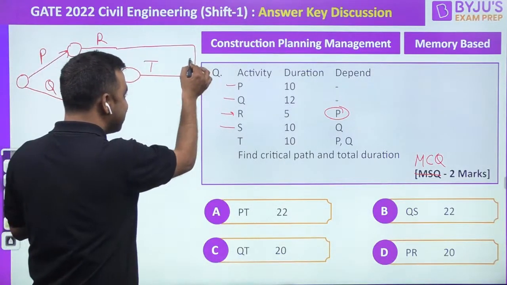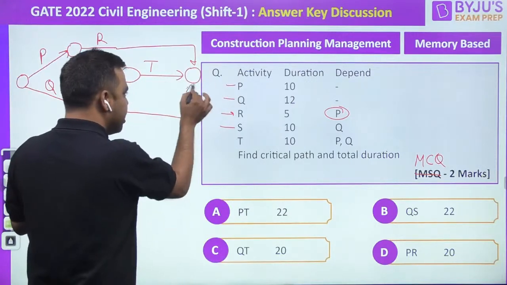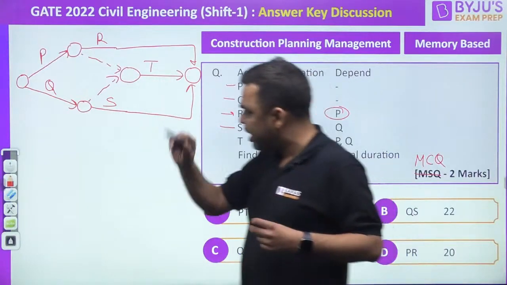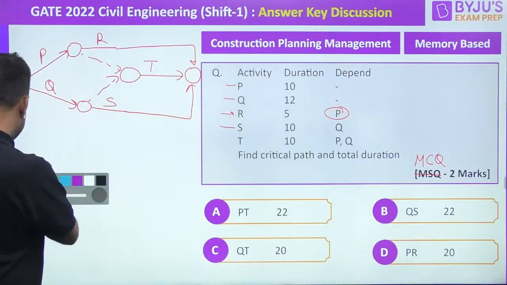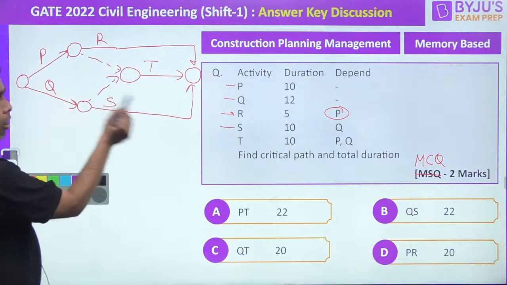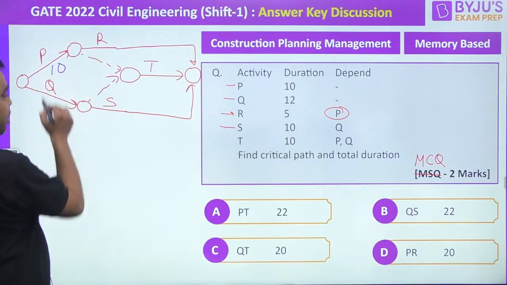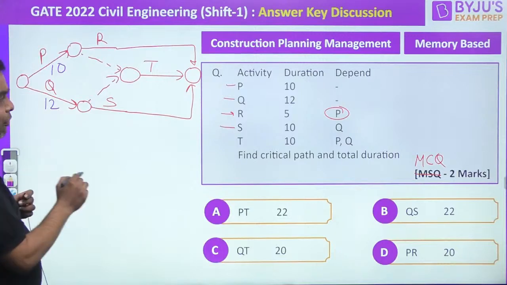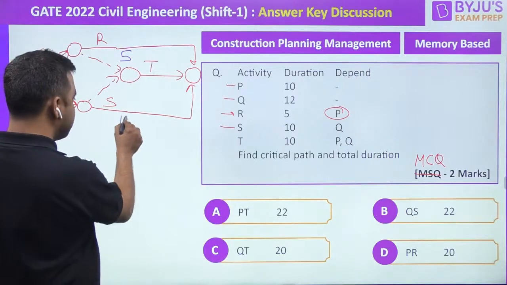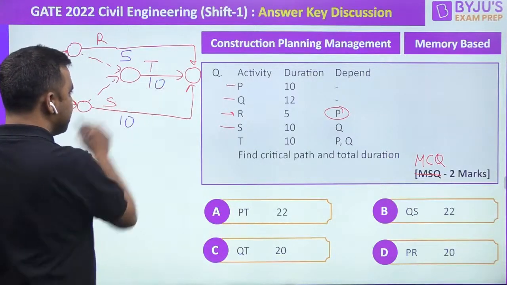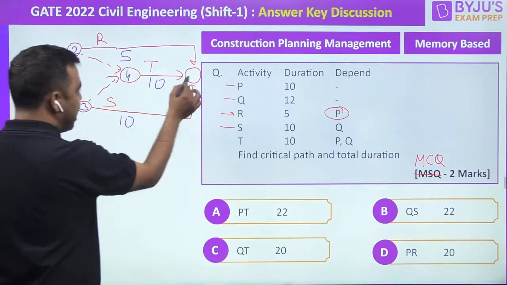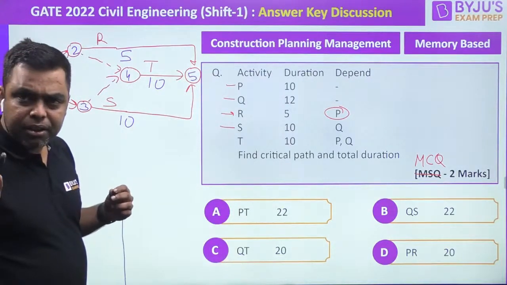So now this is my complete network diagram. Agreed everyone? Clear? Now let us try to put the time in it. For P, the duration is 10, right? For Q, the duration is 12. For R, the duration is 5. For S, the duration is 10. And for T, the duration is 10. Now, let us number the events also 2, 3, 4, and 5. Right, guys? Agreed, everyone? Clear?